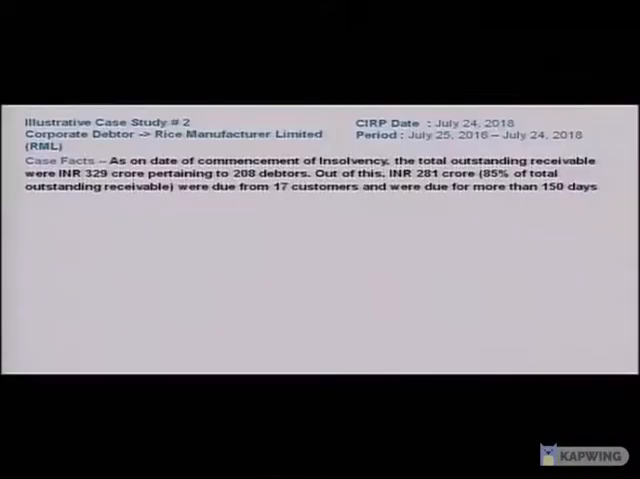As I mentioned earlier, there is no time restriction with respect to Section 66, and the resolution professional or the liquidator, as the case may be, is free to go back as much as he or she wants, in terms of evaluating a transaction for fraudulent purposes. We noted that as on the date of commencement of insolvency, there was a total outstanding receivable for this debtor of about 329 odd crores, out of which 85% was due from only 17 customers, and it was due for more than 5 months.